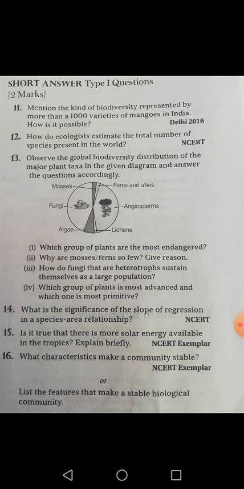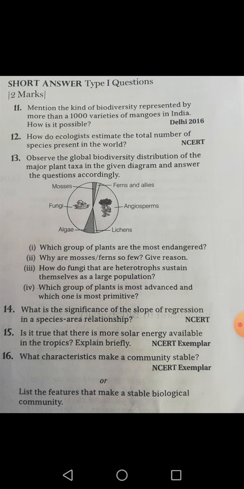So students, as we know that there are more than 1,000 varieties, and these varieties are basically due to the genetic recombination or mutation in the genetic structure. A single species having more than 1,000 varieties shows how variable the number of genes is in the mangoes, and it is causing great diversity. This diversity can be referred to as genetic level of biodiversity, and this is only possible due to the differences in the structure and the variation in the mutation in the genes of that particular mango plant.